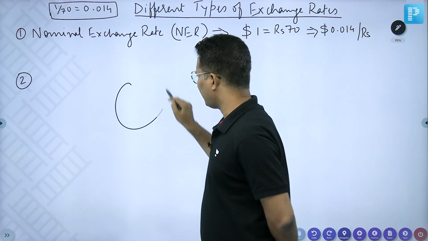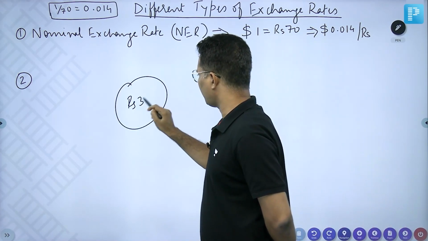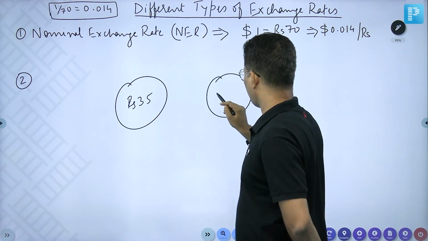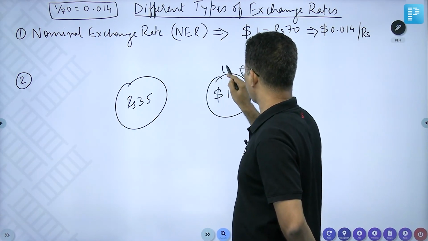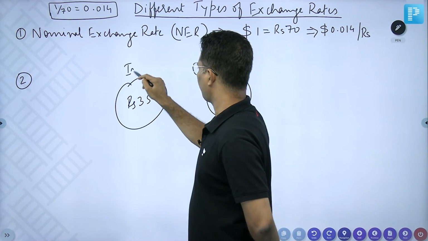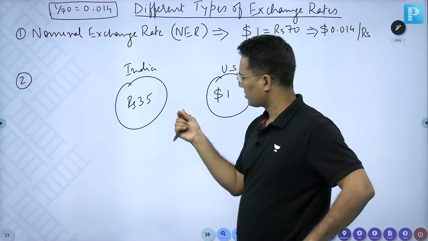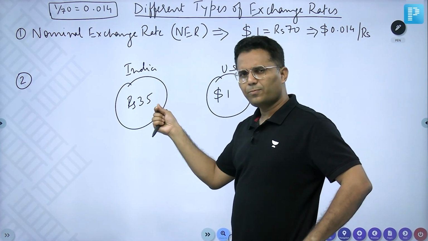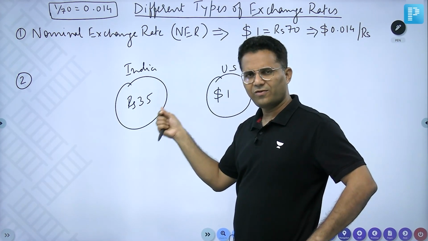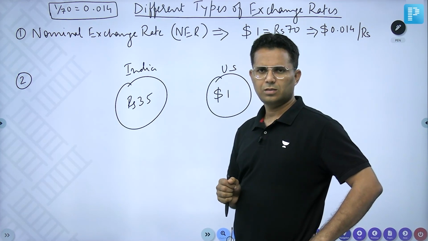In this same case, the burger price is rupees 35 in India, and in US it is $1. Now, listen carefully. What is the purchasing power of rupees 35 in India? One burger.